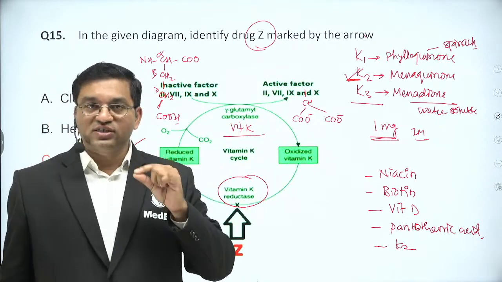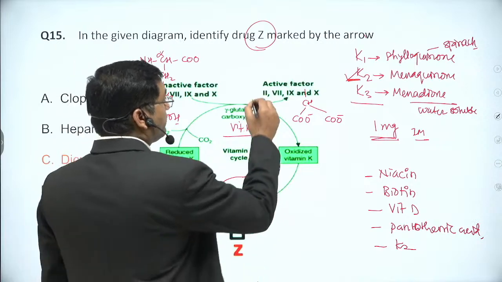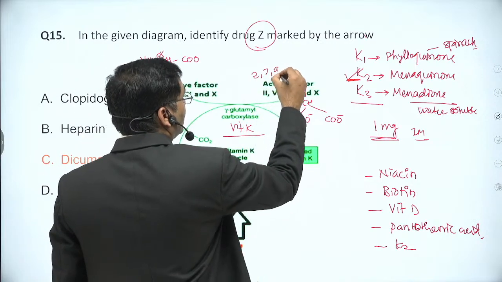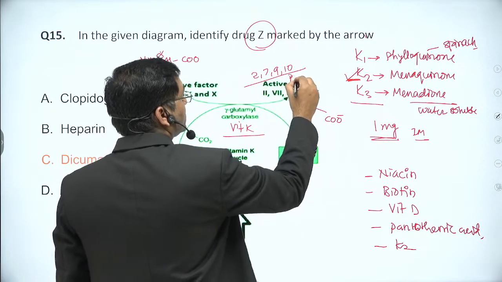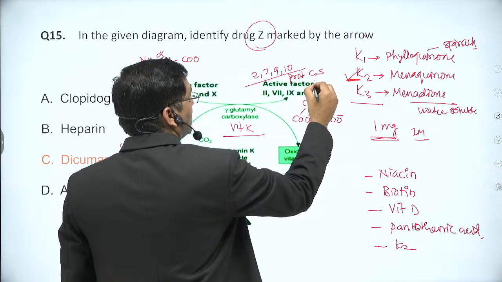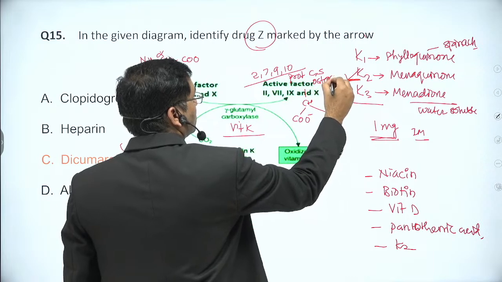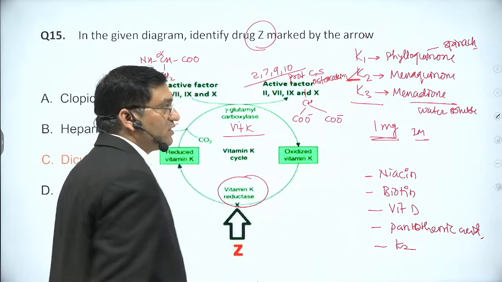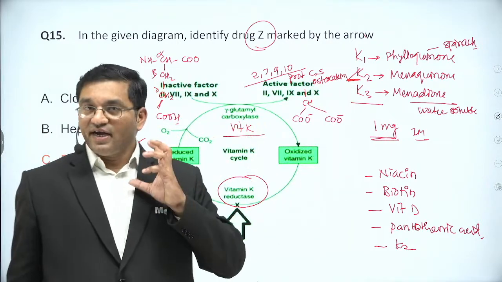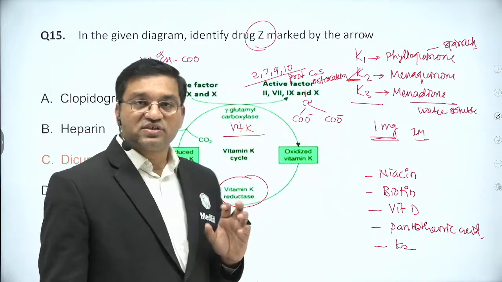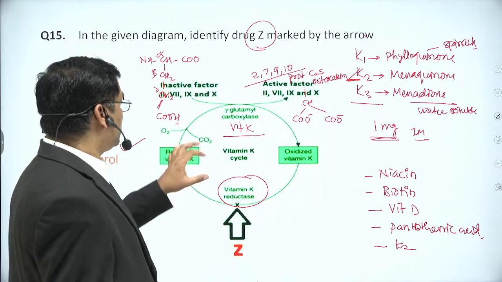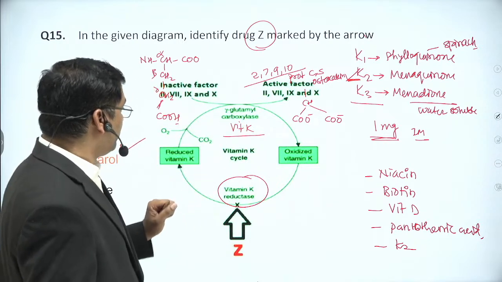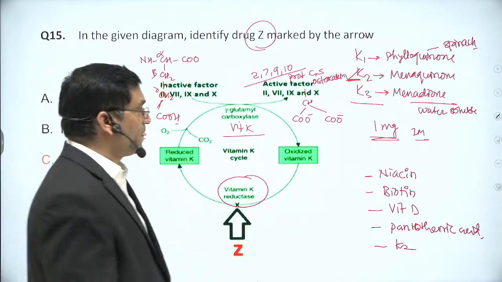It is post-translational modification of clotting factors 2, 7, 9, 10, then protein C, protein S, osteocalcin, and matrix GLA protein. These proteins are activated by gamma carboxylation. So these are important vitamin K actions.